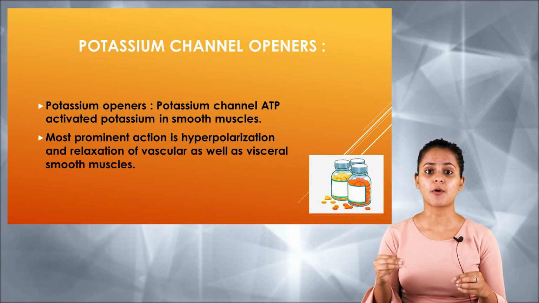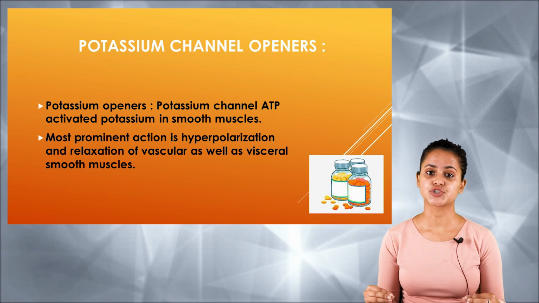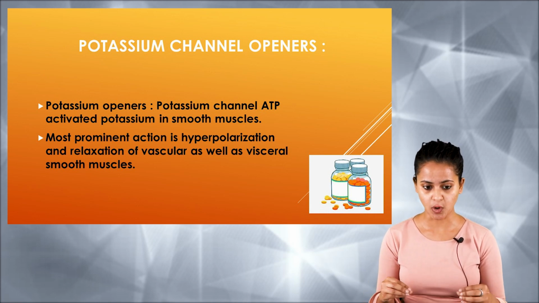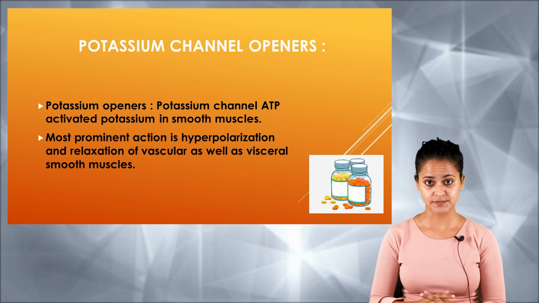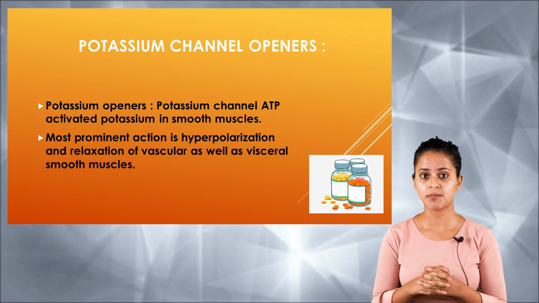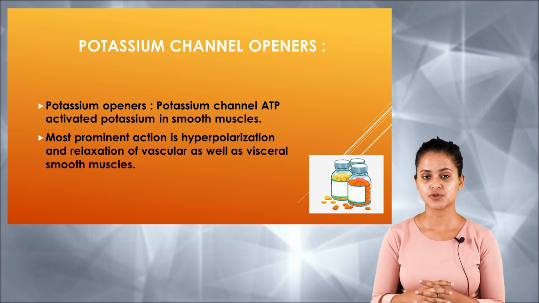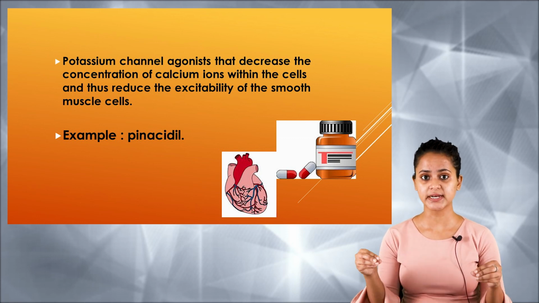Now, the most prominent action is the hyperpolarization and relaxation of the vascular wall, as well as the visceral smooth muscle. So that is the main activity of the potassium channel or the potassium influx. It relaxes the smooth muscle in the visceral parts as well as in the blood vessels. Now, the potassium channel agonist decreases the concentration of calcium ion within the cell and increases the potassium ion within the cell. So what basically it does is it affects the potassium channel.